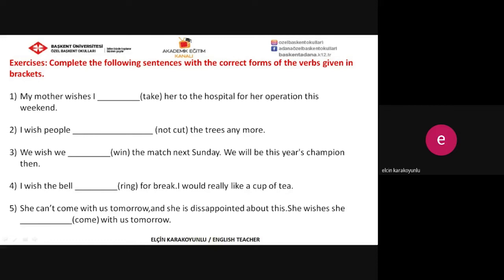Let's do some exercises. Complete the following sentences with the correct forms of the verbs given in brackets. Please check the sentences first and then we will do it together.